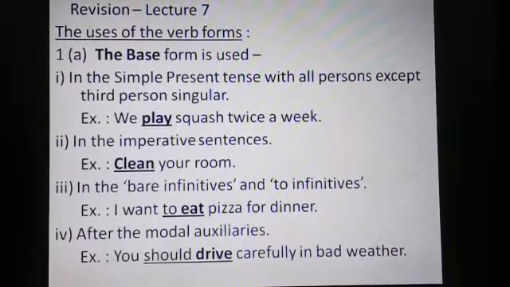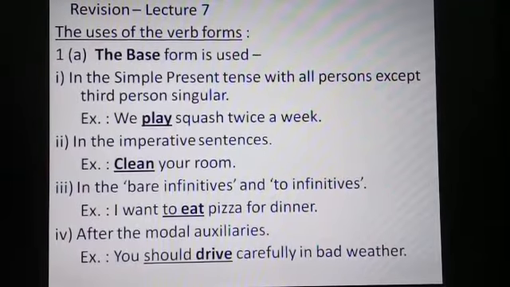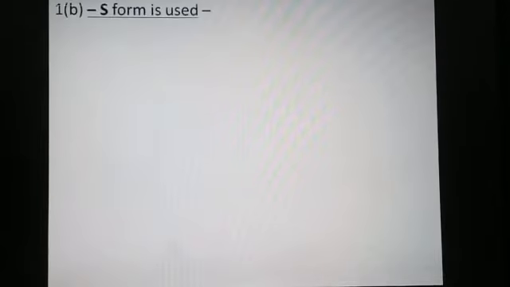Let's see the example. You should drive carefully in bad weather. Here you should drive is the verb phrase, where should is the modal and drive is the main verb, the base form of verb. Next is the S form.